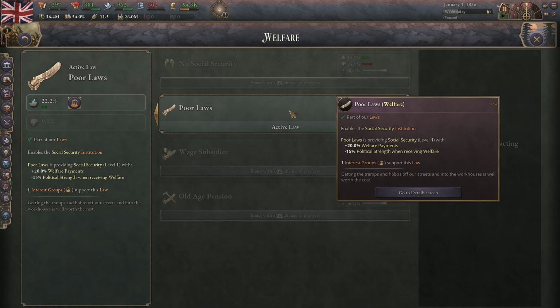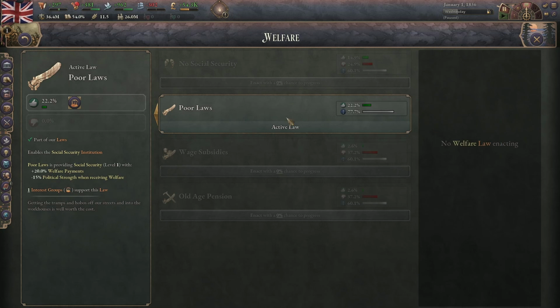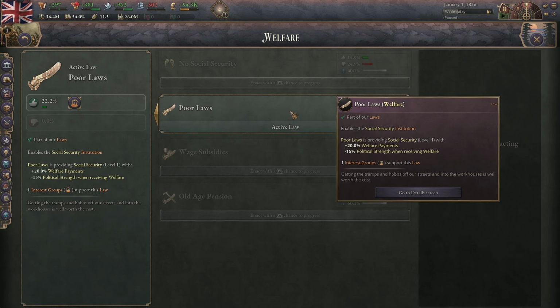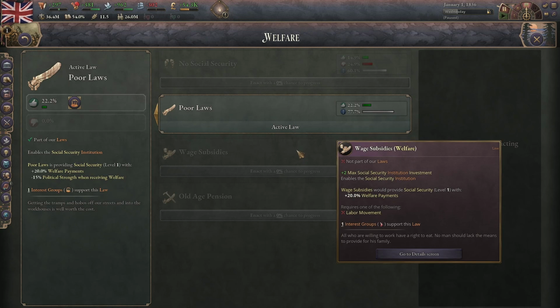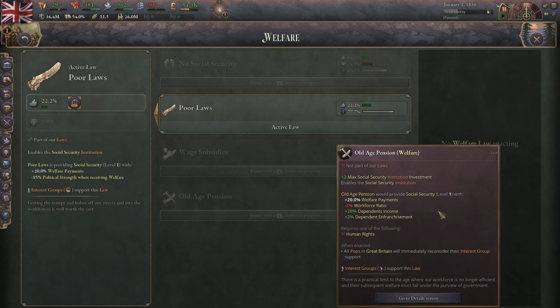So if the minimum wage is 2 and I'm making 1, then 1 would come out of my treasury and go to me. You start out with just 20%, you can get up to 100%, I believe, which means that 100% of people will be doing that too, but at 20%, only 20% of people that are making below minimum wage will actually have that happen. Poor laws also decreases the political strength of people who are receiving welfare. Wage subsidies doesn't really do anything but welfare payments. Old age pension decreases your workforce ratio, but also increases your dependents' income and dependents' enfranchisement.